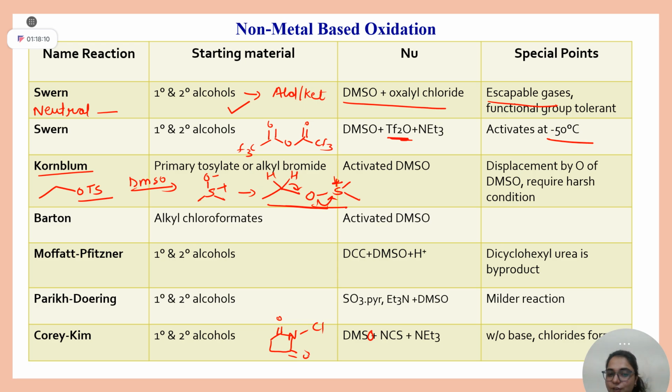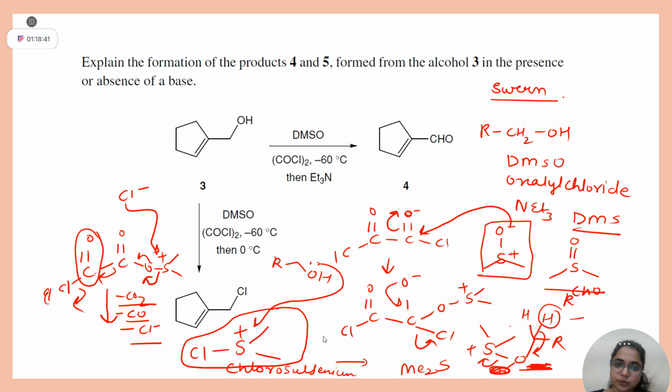Can you think of the mechanism? Okay, this is your homework. Write it. I hope you can now write the mechanisms easily after understanding the mechanism for Swan, right? Can I move ahead? Because one topic is also left for week one, the hardest one, asymmetric Sharpless epoxidation. Is it clear? Good, very good, students.